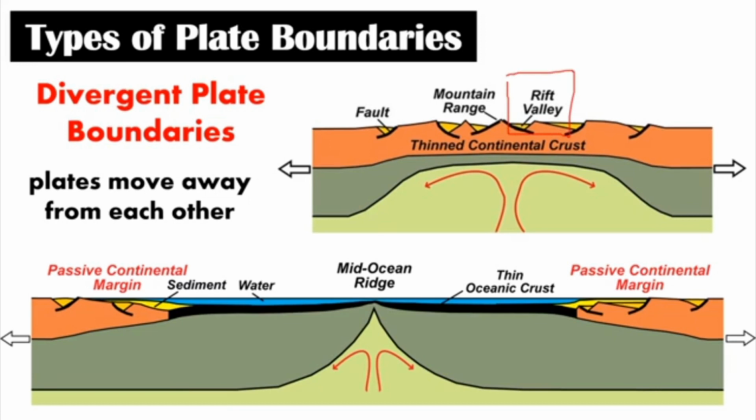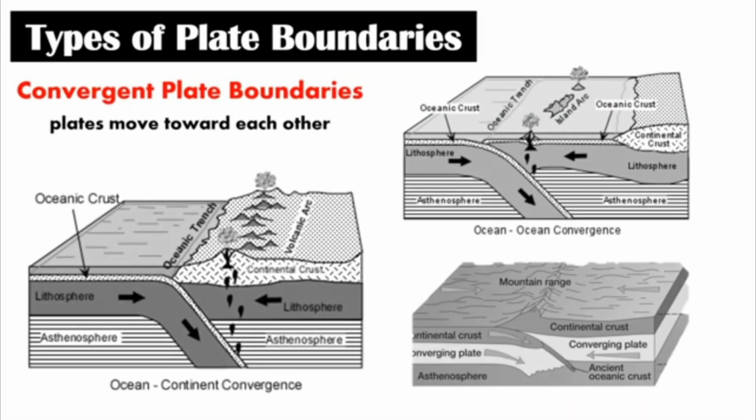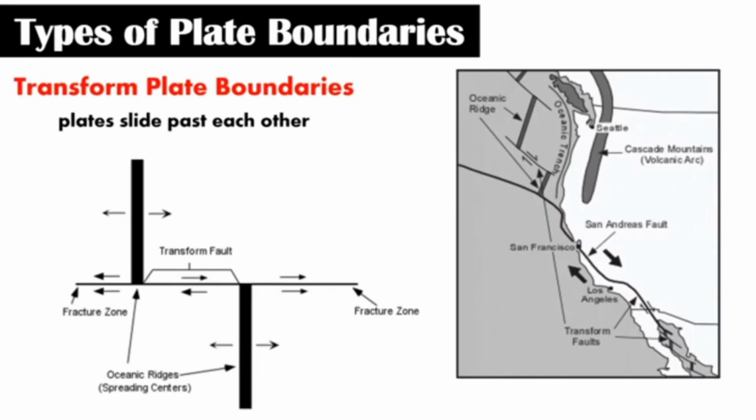First is the divergent plate boundaries, where plates move away from each other. The second type of plate boundaries is convergent plate boundaries, where plates move toward each other. The last type of plate boundaries is the transform plate boundaries, where plates slide past each other.